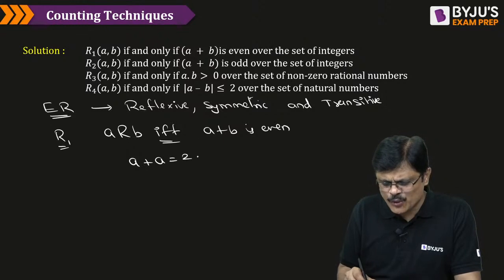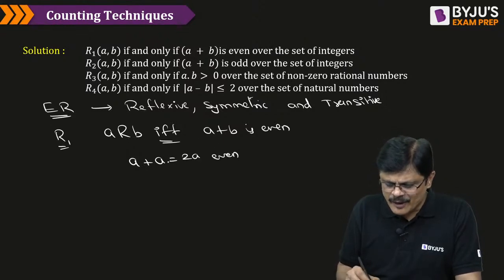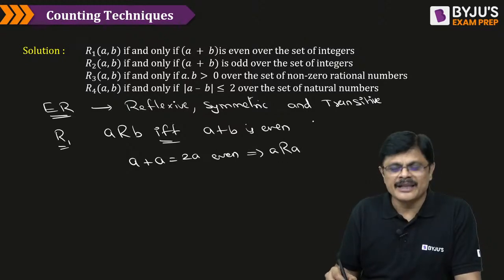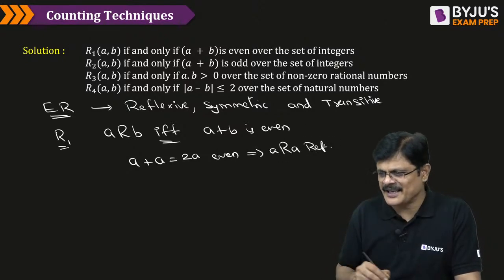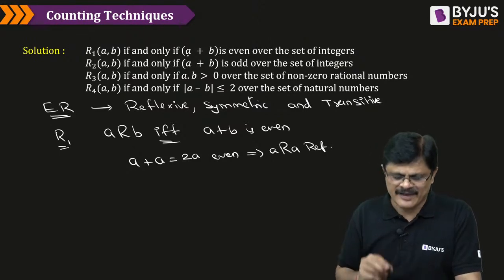What is A plus A, sir? 2A, which is even. Because A plus A is even, A is related to A. Therefore, it is reflexive, my dear friends.